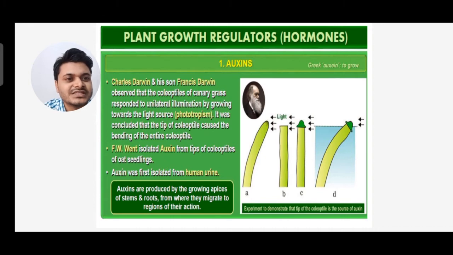You can see experiments A, B, C, D. This is an experiment to demonstrate that the tip of the coleoptile is a source of auxin. In the first one, A, it is bending towards the right, but in the B part you see the top portion is cut, so it is not bending, it remains straight. But in the C part, the tip has been placed again, and now it is bending. So it shows that the top portion is the source for auxin growth.